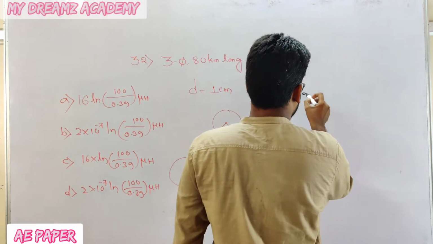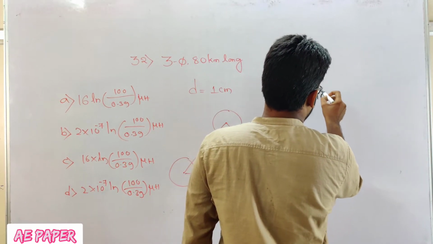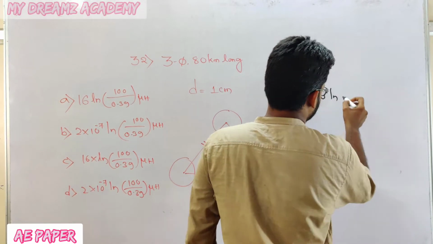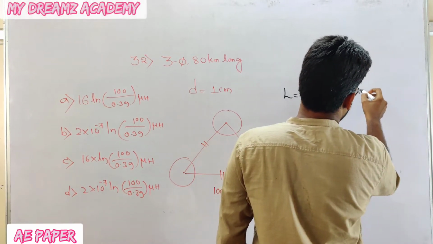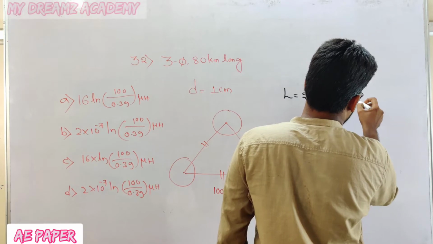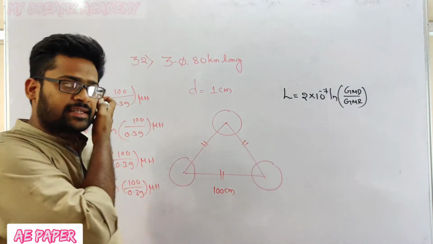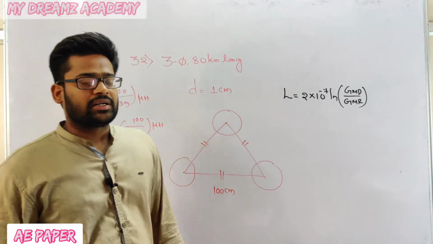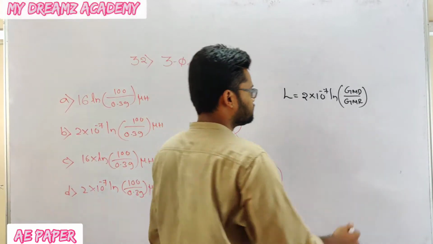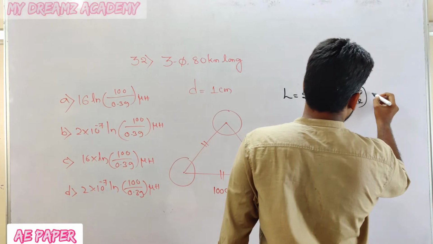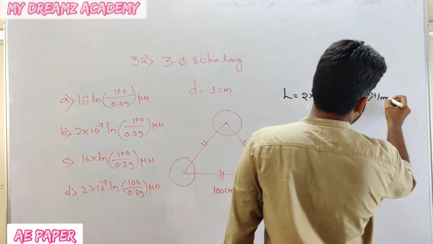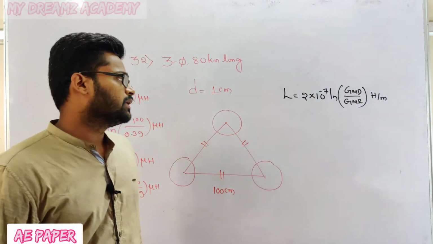That is 2 into 10 to the power of minus 7 ln GMD divided by GMR. Sir, what is GMD? That is geometrical mean distance. GMR is geometrical mean radius. This is Henry per meter. The unit of this one is Henry per meter.